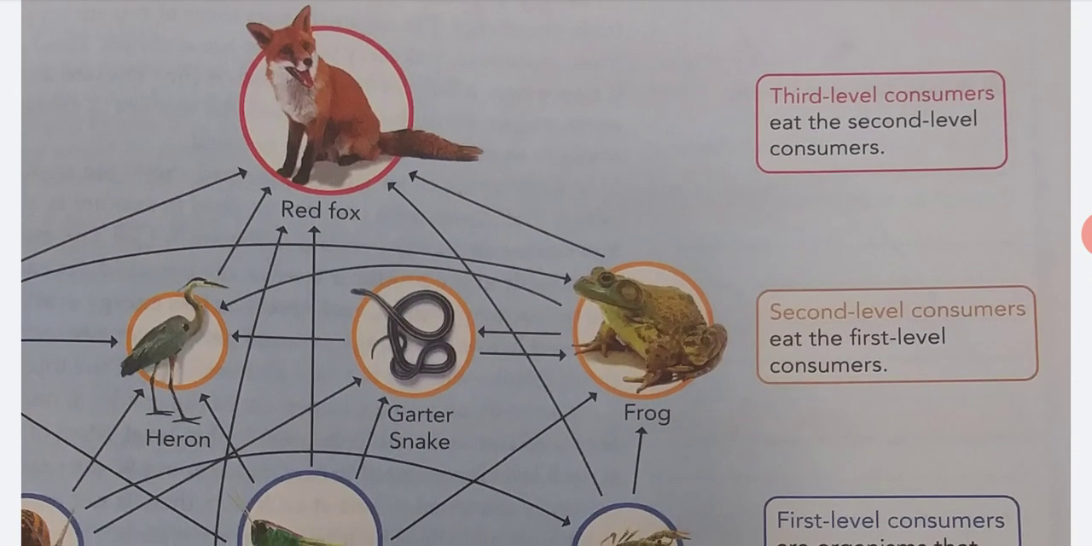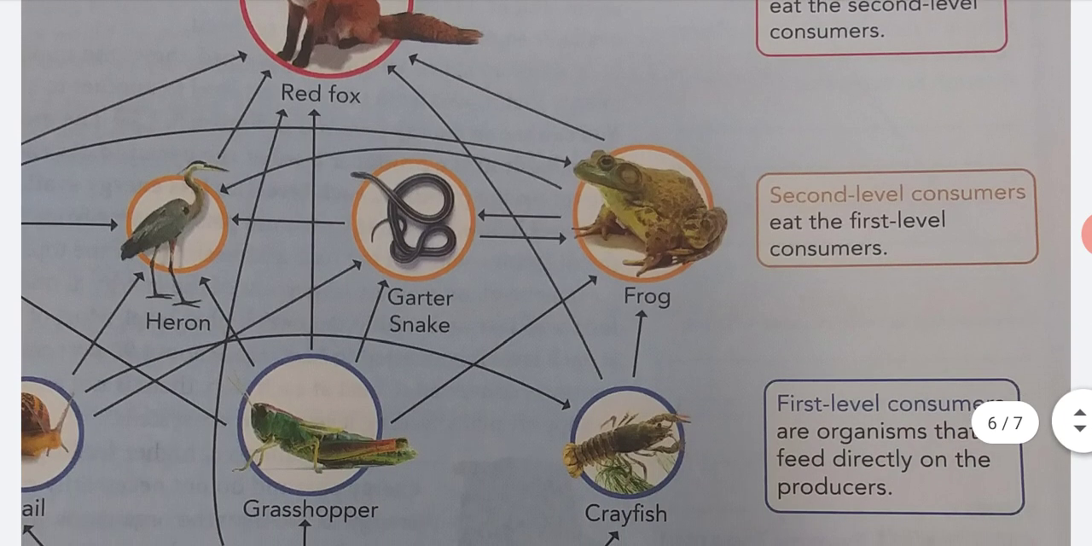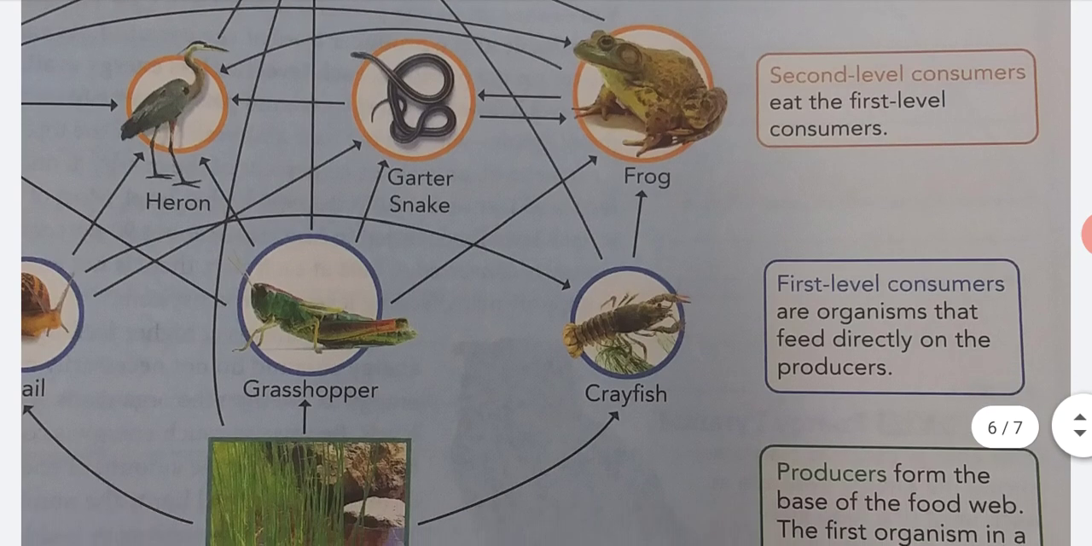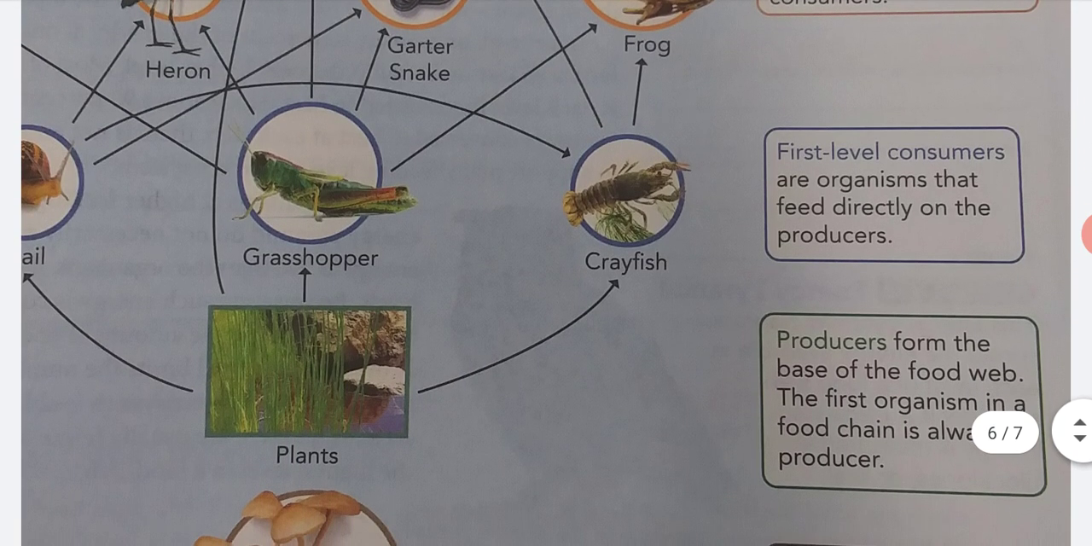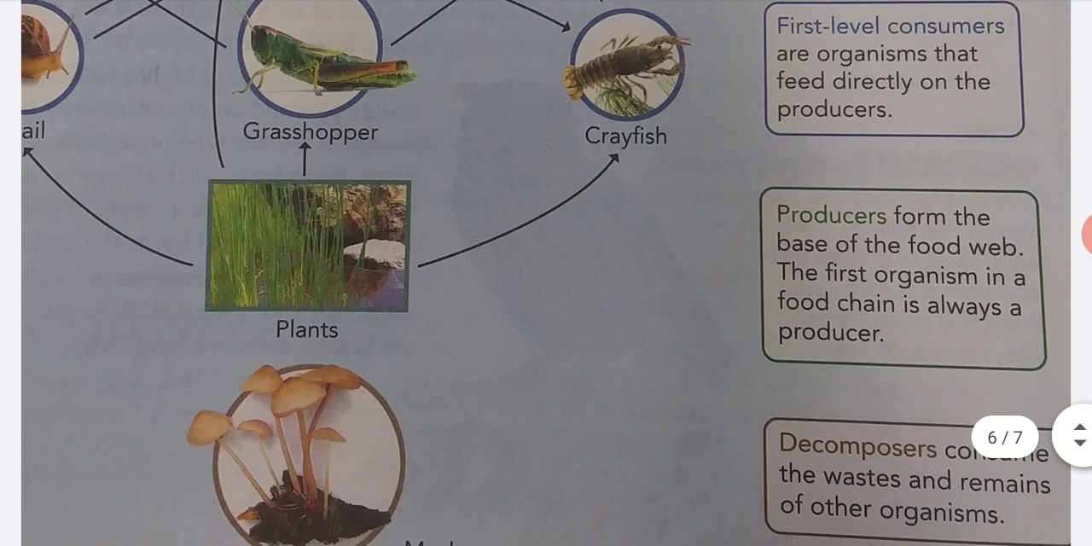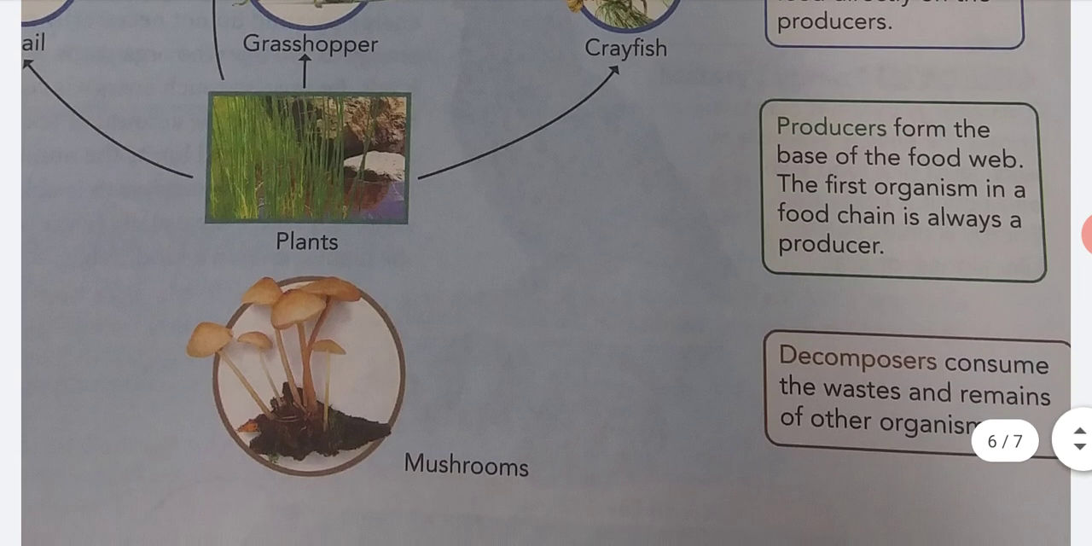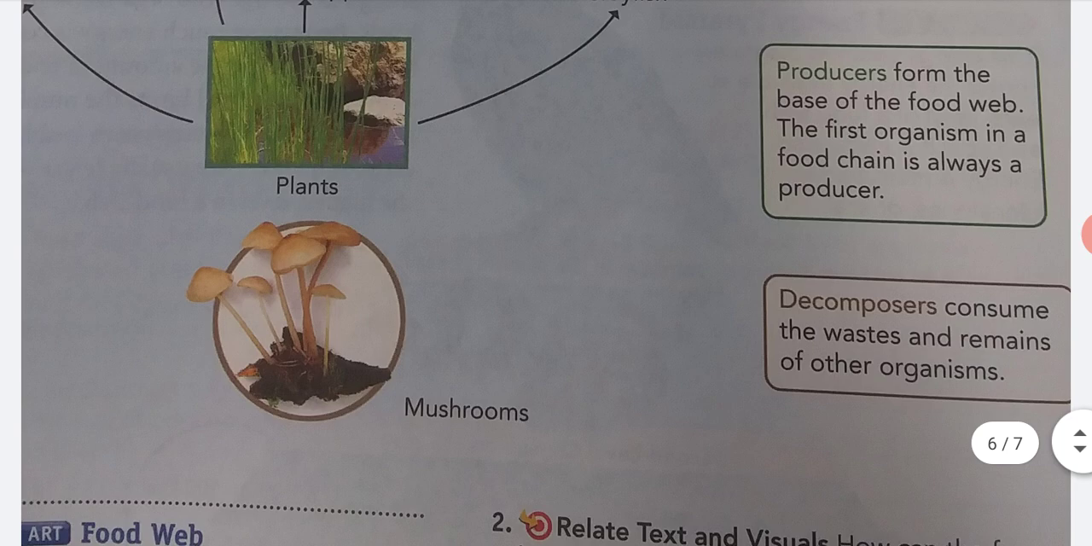Third-level consumers eat the second-level consumers. Second-level consumers eat the first-level consumers. The first-level consumers are organisms that feed directly on the producers, and the producers form the base of the food web. The first organism in a food chain is always a producer. Decomposers consume the waste and remains of other organisms.